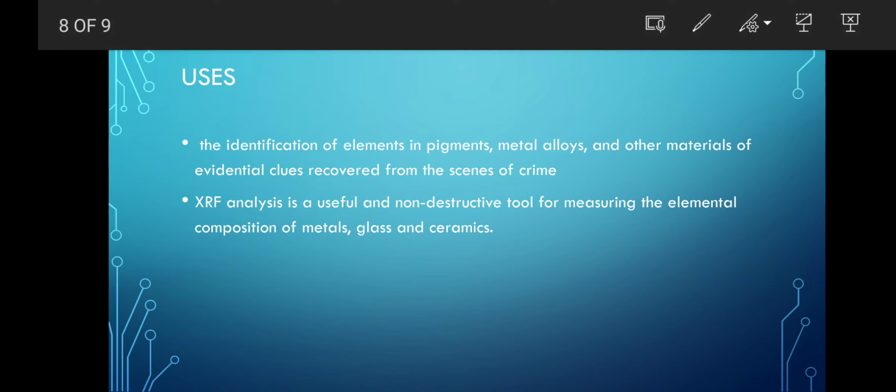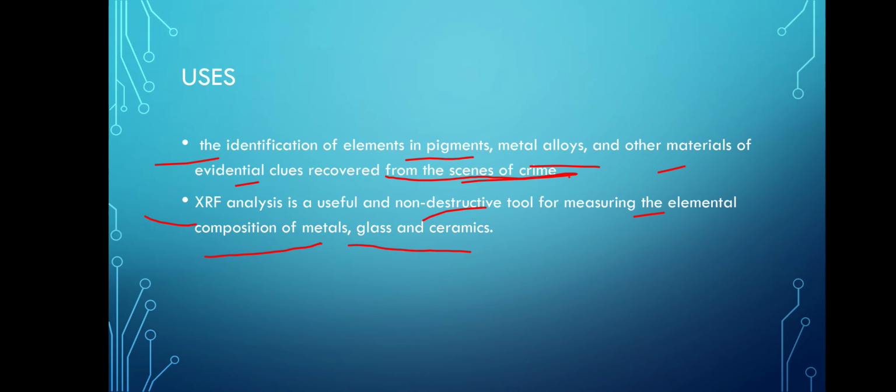So the uses of this are identification of elements in pigments, metal alloys, and other materials of evidential clues that will be recovered from a crime scene. XRF is also a non-destructive tool for measuring the elemental composition of metal, glass, and ceramic compounds. The evidence will be crystalline in nature, it will be solid, or even in the melted form it can be identified.